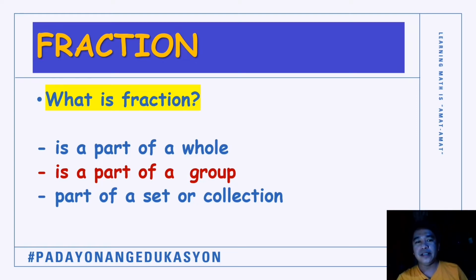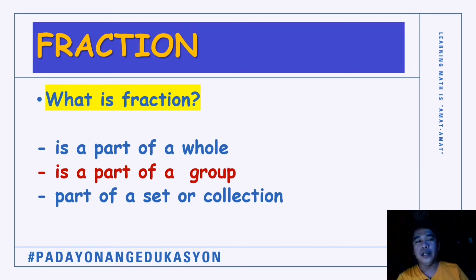Let's take for example, as we define fraction as part of a whole, ang isa ka pie gin-divide naton sa 8 equal slices. For example, ginkaon naton ang isa ka part. So we can form a fraction out of it. One part of 8 ginkaon naton, so may fraction kita nga nabuo.